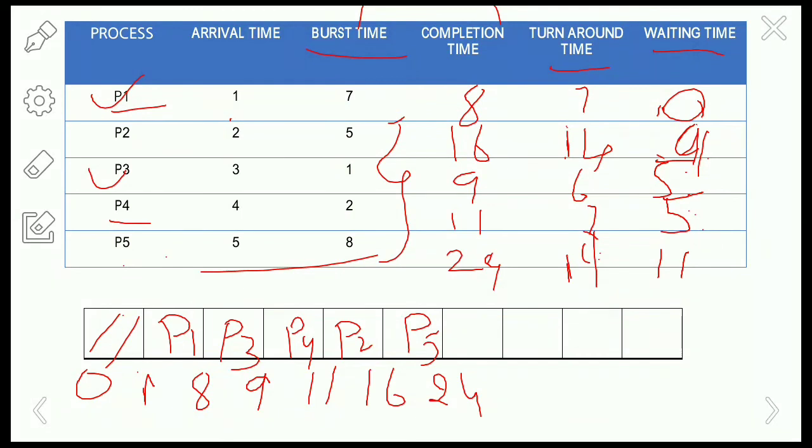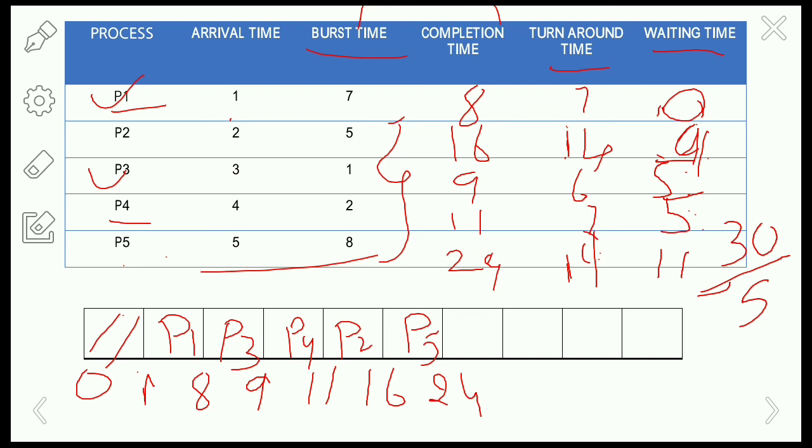We also have to calculate the average turnaround time and average waiting time. The average turnaround time is 7 plus 14 plus 6 plus 7 plus 19 divided by 5 processes, which is 53 by 5. Similarly, for waiting time, 0 plus 9 plus 5 plus 5 plus 11 is 30, so the average waiting time is 30 by 5.